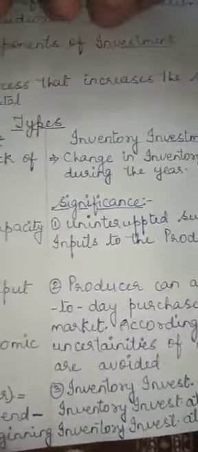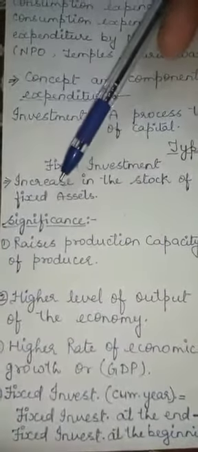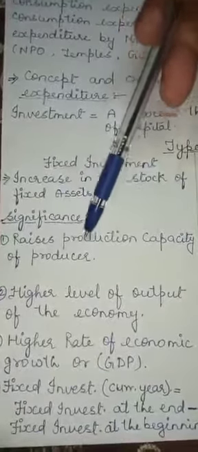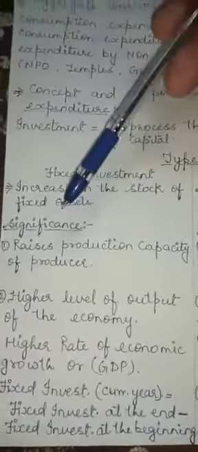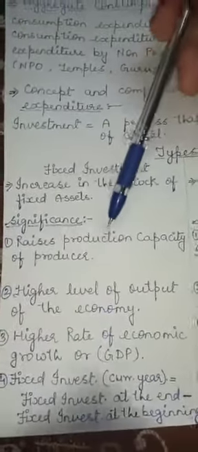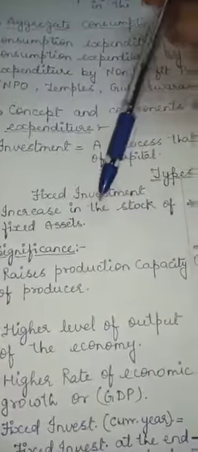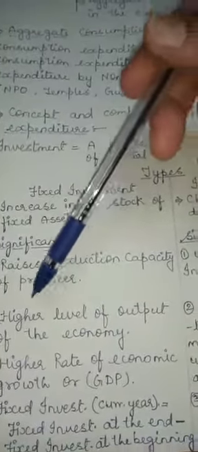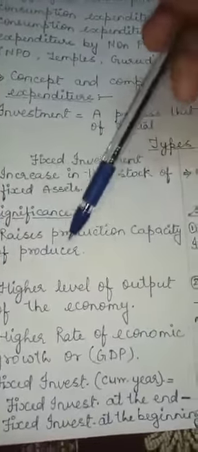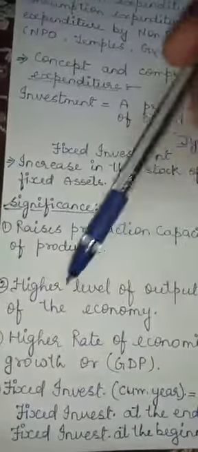Now let us discuss the significance of fixed investment. Fixed investment raises the production capacity of the producer. Obviously they are purchasing new machines, that's why it helps in increasing the production capacity of the producer. Fixed investment leads to a higher level of output of the economy. As we know, it helps in raising the production capacity of the producer, so ultimately it leads to a higher level of output of the economy.